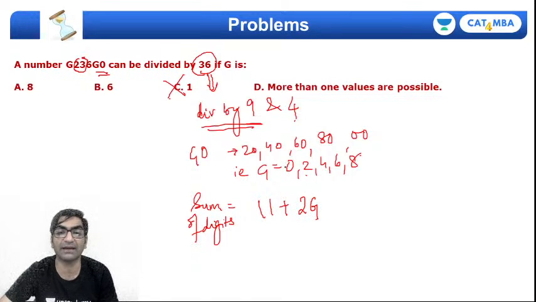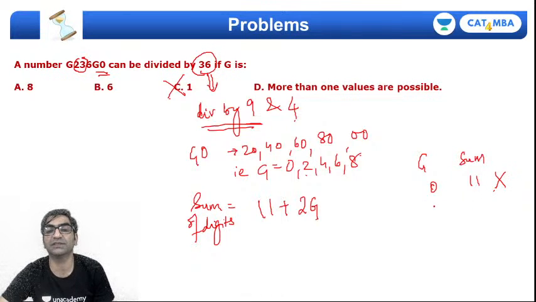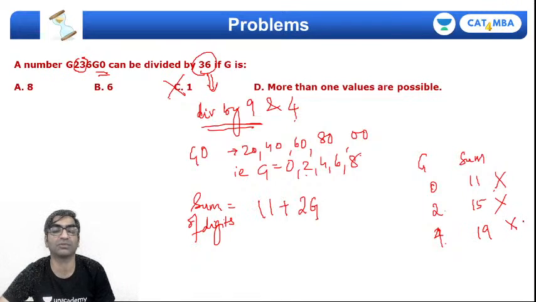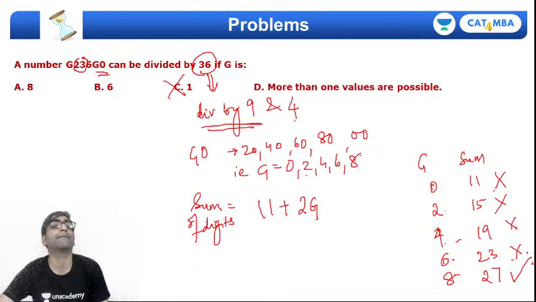तो अब यहाँ पे ये चेक कर लेते हैं. अगर G 0 होगा, राइट, if G is 0, then the sum of digits will be 11. That's not a multiple of 9. If G is 2, then you get 11 + 4, 15. It's not possible. If G is 4, you'll get 4 2s are 8, 11 + 8 is 19. That's also not possible, right? If G is 6, then 12 + 11, 23. Again not possible. How about 8? 8 2s are 16 + 11, 27. Voila, this will be divisible by 9. So answer will be option A.